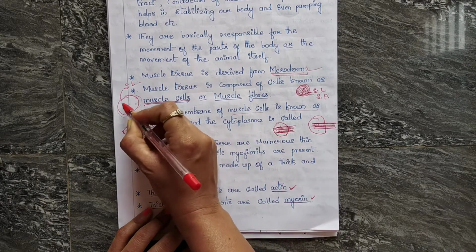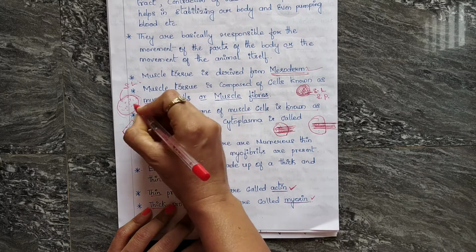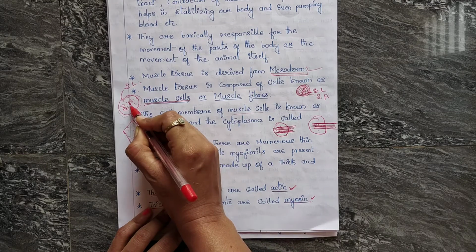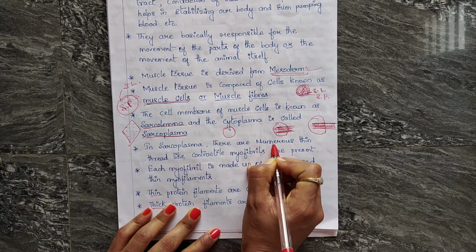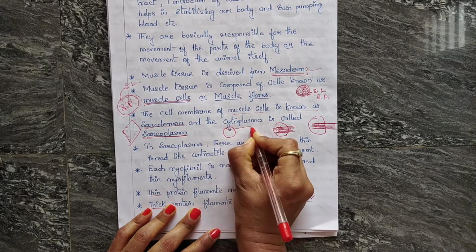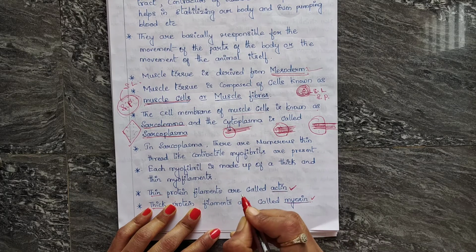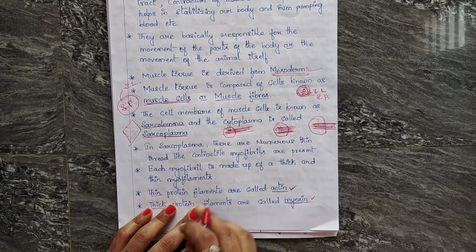And the cytoplasm of the muscle cell is called sarcoplasm. In the sarcoplasm, numerous thin thread-like contractile structures called myofibrils are present.